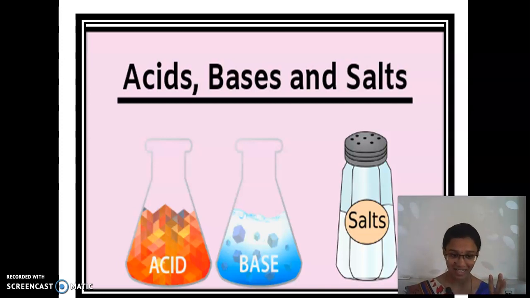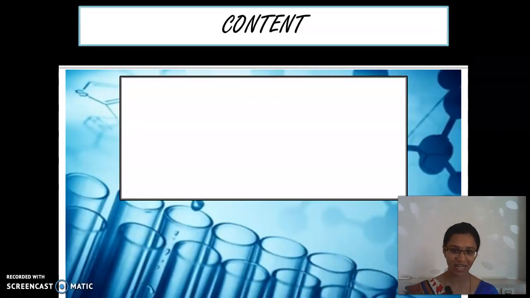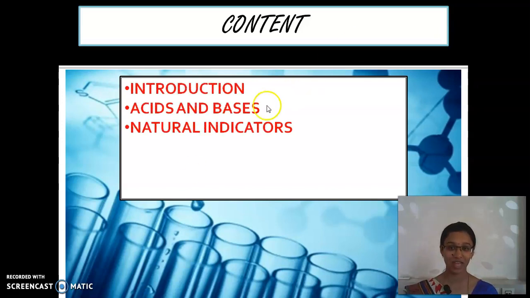In the last class, we have seen the introduction of acids and bases. We have stopped there. Now we are going to continue with the base again. Before going into the class, what is the content of this lesson? Introduction: we had seen acids and bases. And today one more additional topic, natural indicators.